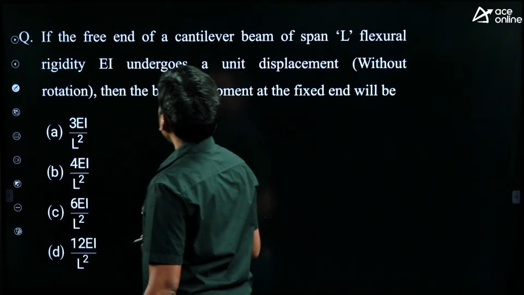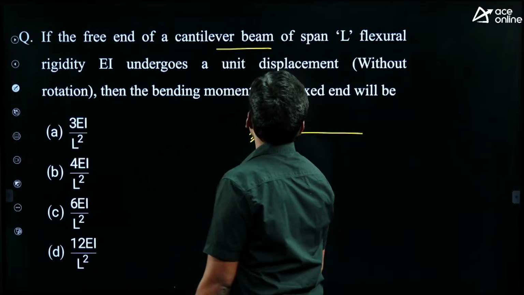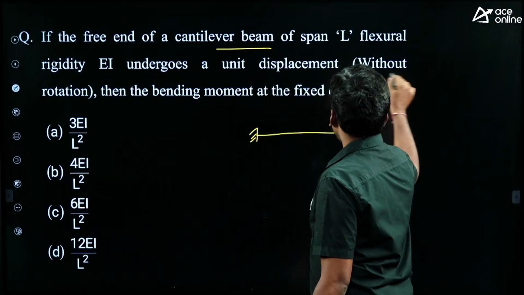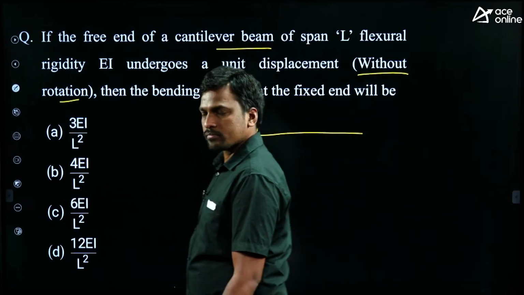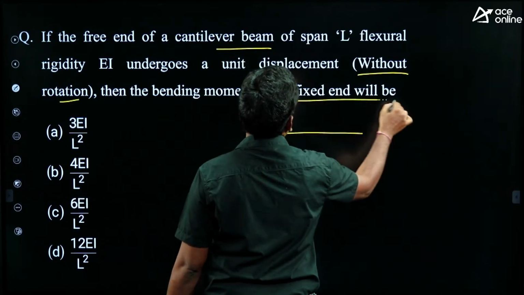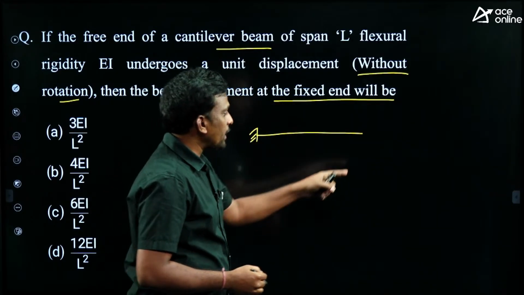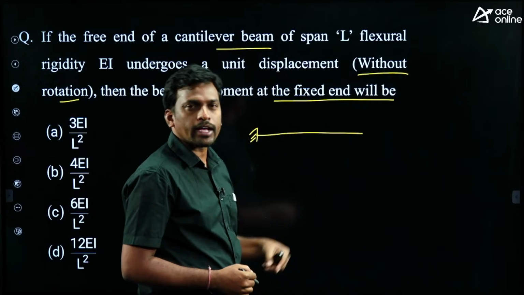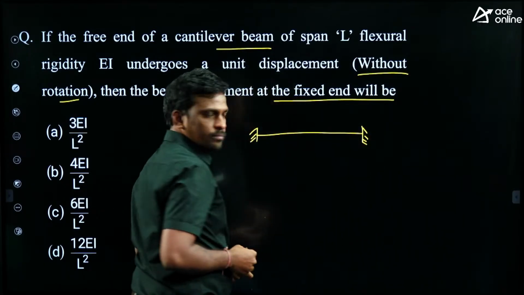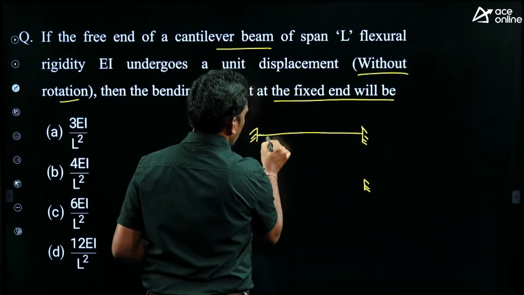Right. If the far end of a cantilever beam of flexural rigidity EI undergoes a unit displacement without rotation, what is the bending moment at the fixed support? Students, a cantilever beam is mentioned, but given the far end without rotation, it means this is indirectly given as a fixed support. If it is a fixed support, then only it won't rotate, right?